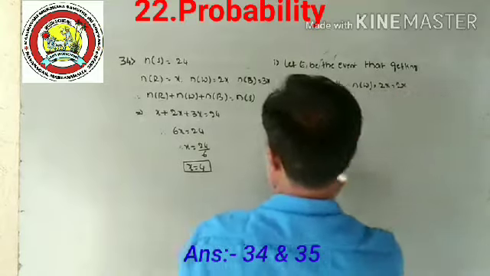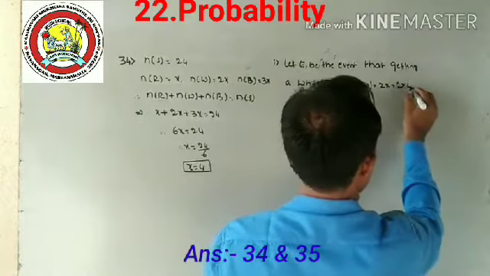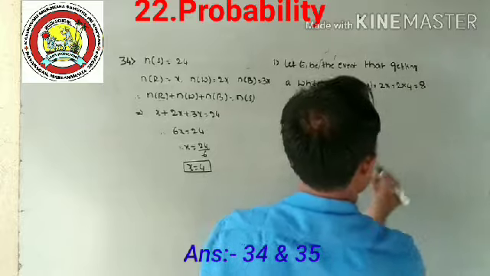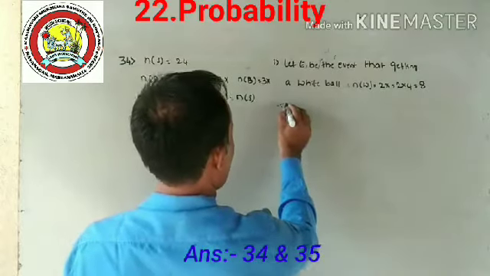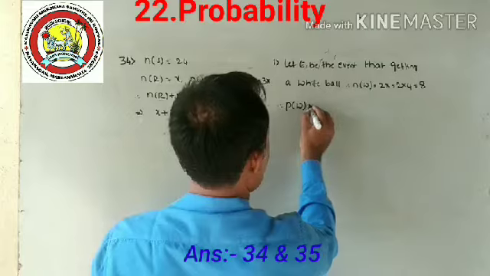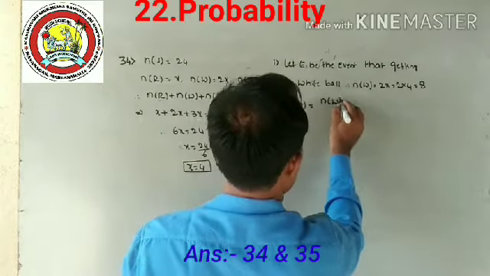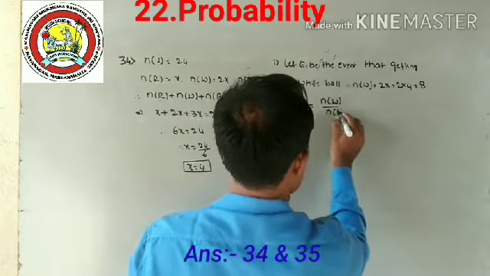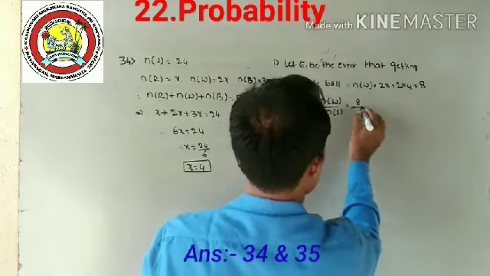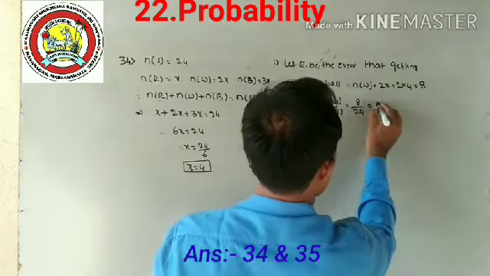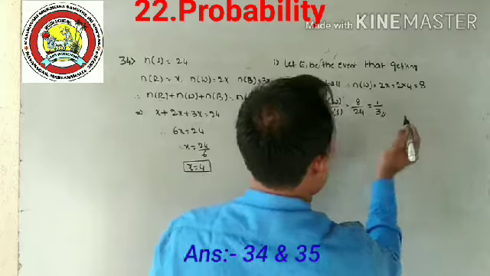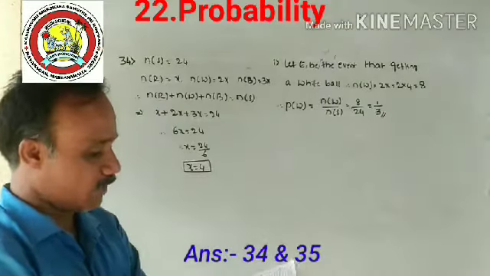So 2 into the value of x, which is 4, that is equal to 8. Therefore, the probability of getting a white ball is n of W divided by n of S, that is 8 divided by 24, which is equal to 1 divided by 3.